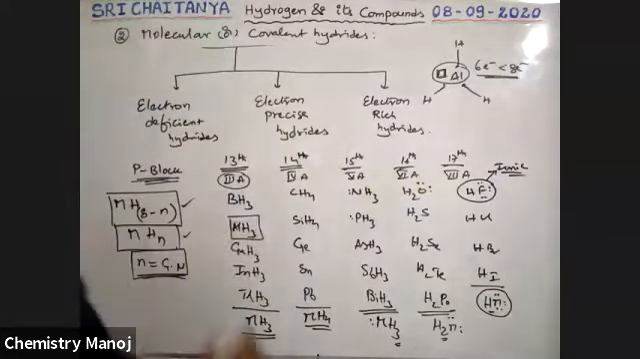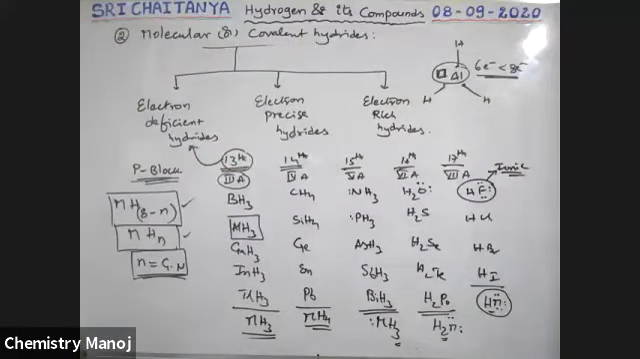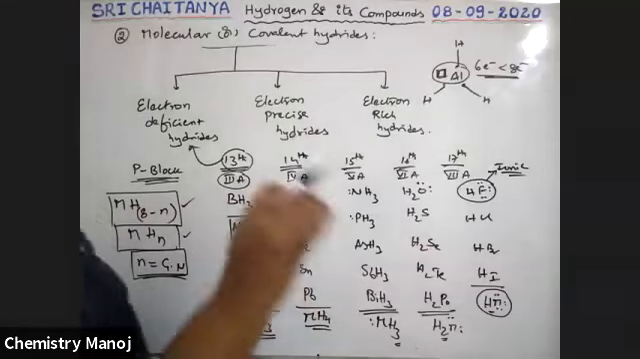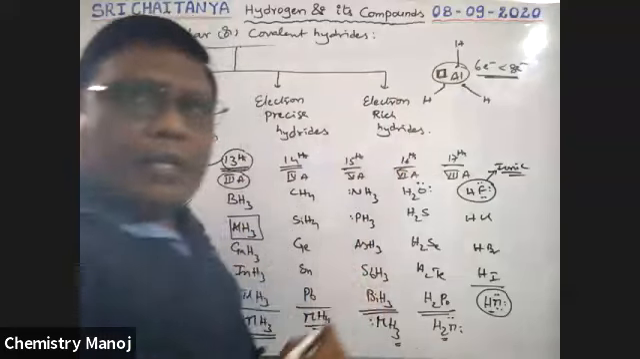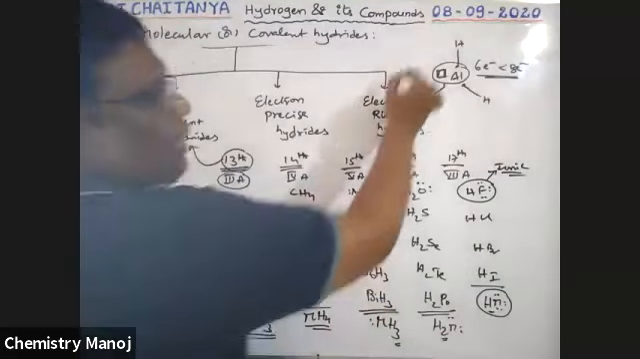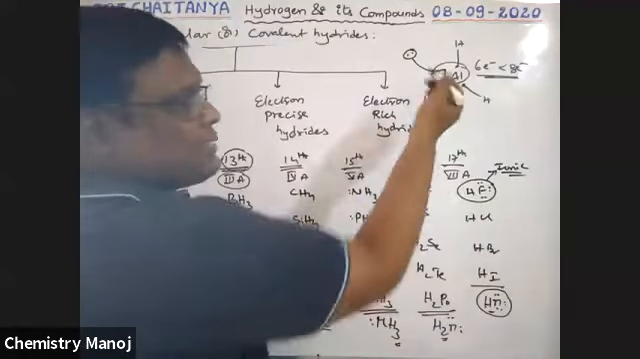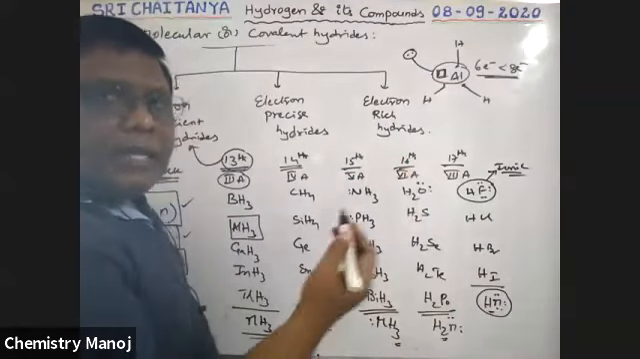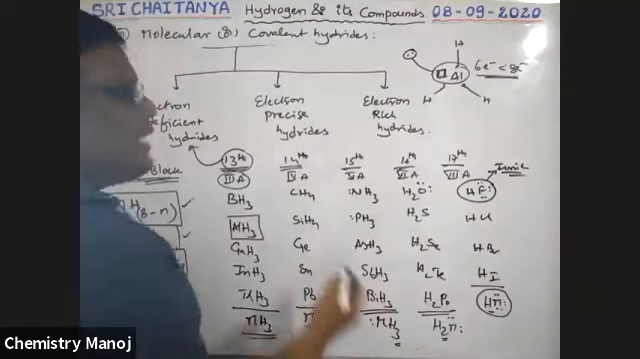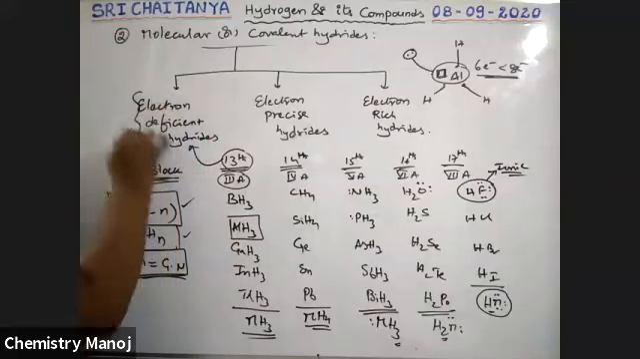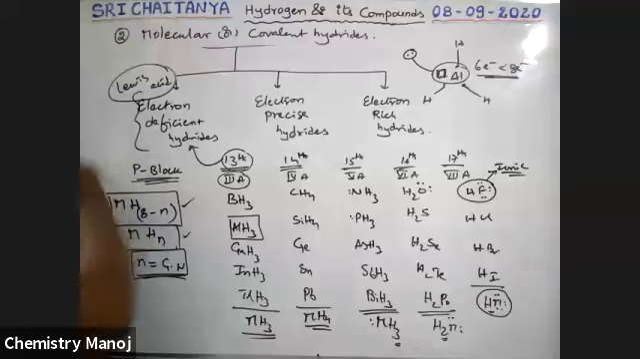That is why our 13th group elements form electron deficient hydrides. That means at the central atom, fewer than 8 electrons is possible, and an empty orbital exists. So all these accept an electron pair from others. That means these act as electron pair acceptors. Electron pair acceptors are, as per Lewis theory, Lewis acids. These act as Lewis acids, electron pair acceptors.